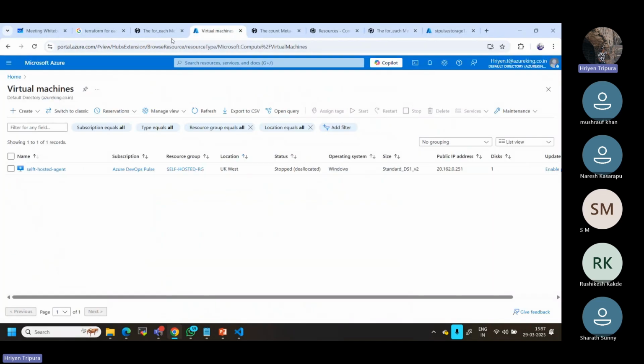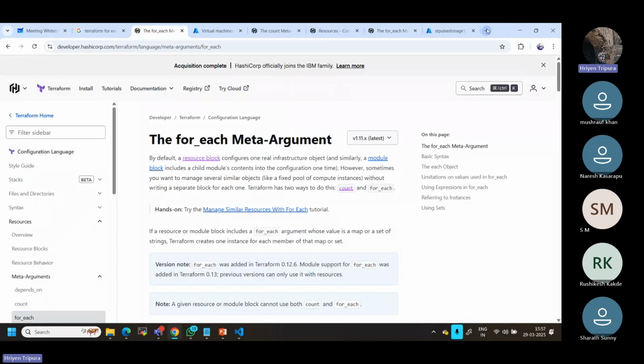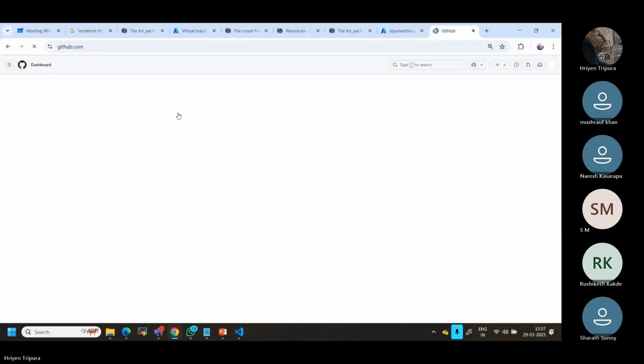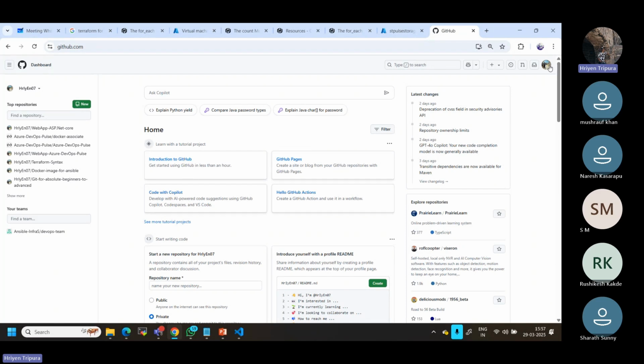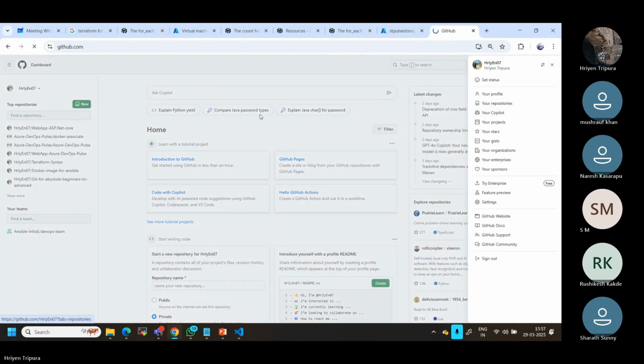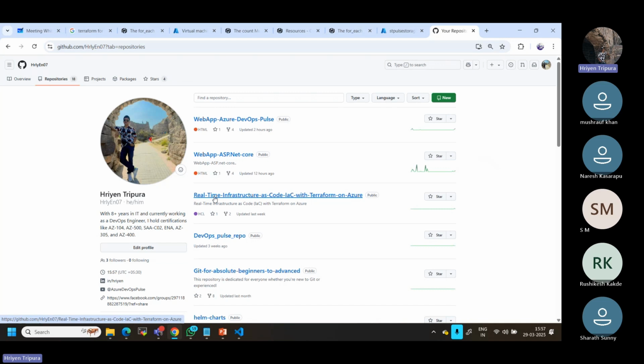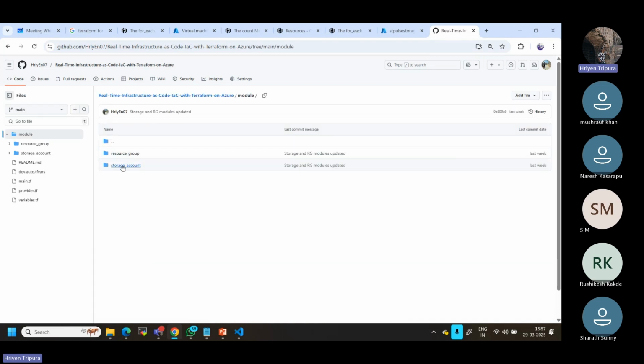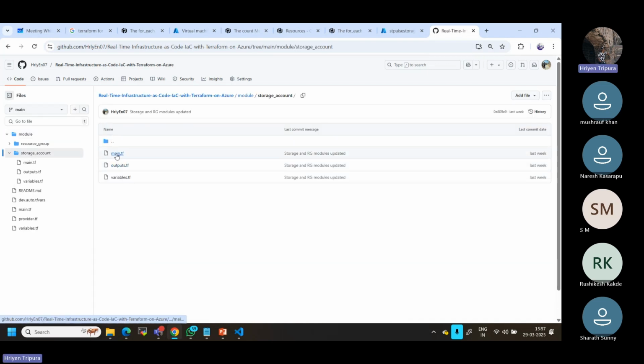Let me show you maybe one of them. If you remember that day, if you go to my repository, real time infrastructure as code with Terraform on Azure, right? If you go here, as I told you, this is normally a module, and we have this one. I will explain everything about modules when it comes to modules. So if you go here, let me go inside module first. There is a storage account, let's say, and main.tf.